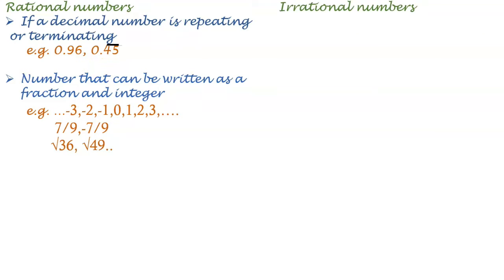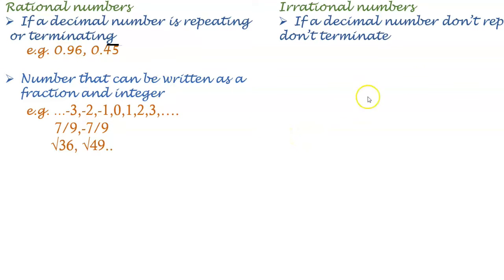Now, what is an irrational number? The opposite of a rational number is known as an irrational number. If a decimal number doesn't repeat or doesn't terminate, then it is said to be an irrational number. Example, pi: 3.14159265, it keeps on going, but it does not terminate and it does not repeat.